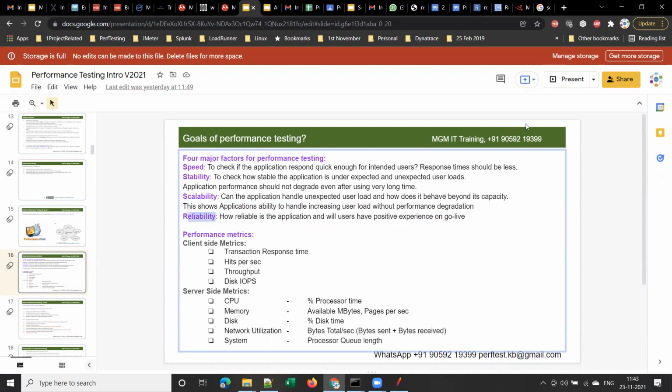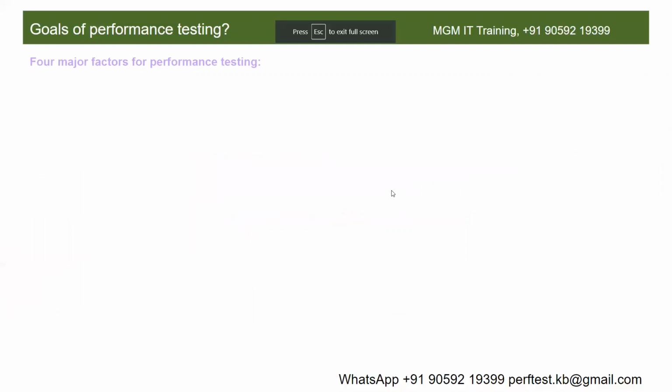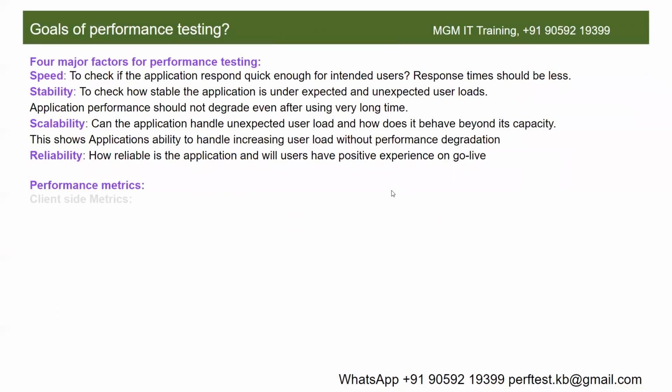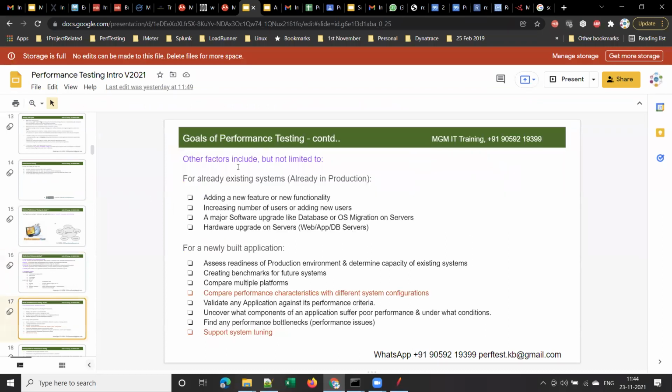So these are the four major factors for doing performance testing: speed, stability, scalability, and reliability. Clear, guys? We will discuss the performance metrics later on. Let me move on to the next slide. These are the goals of performance testing, the four major factors for doing performance testing for any application. Now, what are the other factors? I have categorized the goals of performance testing broadly into two categories.